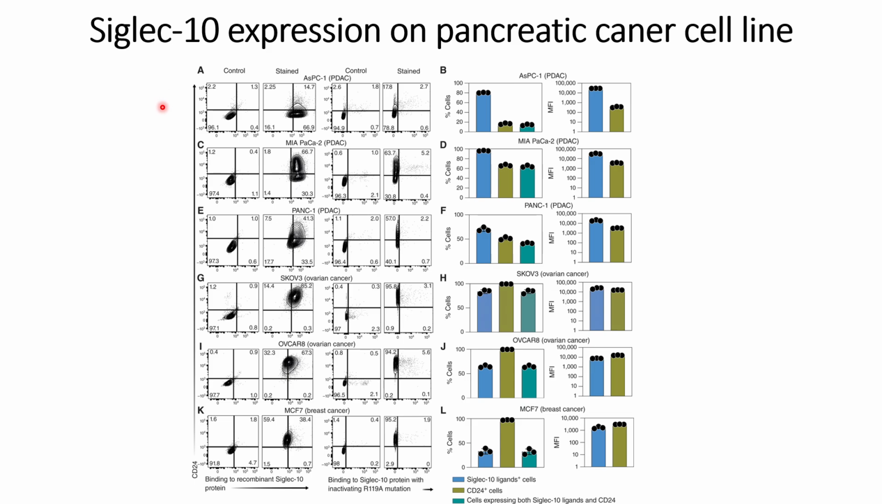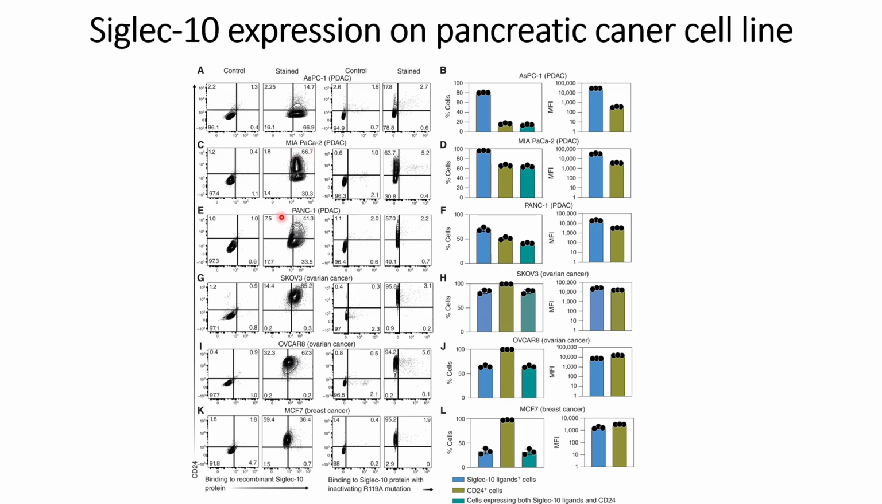For control they used ovarian cancer cells, since it is well identified that Siglec-10s are expressed on ovarian cancer cells. The antibody that they used as a control is CD24, which has recently been identified as a glycoprotein ligand for Siglec-10. So they took different pancreatic cancer cell lines such as ASPC1, MIA